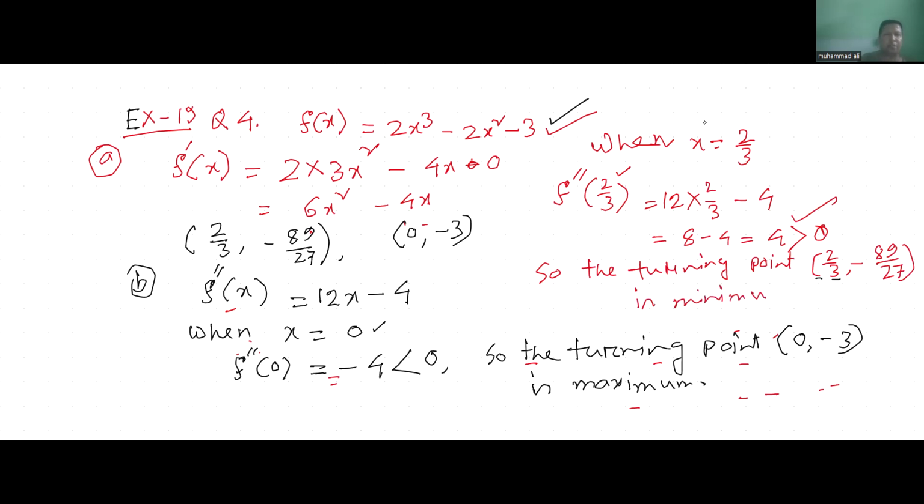I think everybody understands this maths. At first, we have to find the turning points. Then we do the first differentiation, and set the first differentiation to 0. From here, we get the value of x. And in question B, when we want to find the nature of the turning points, whether the stationary point is maximum or minimum, we have to do the double differentiation. Here we put the x value. If we get a negative double differentiation result, then the turning point is a maximum. When the double differentiation result is positive, then the turning point is a minimum. So I think everybody understands these things.